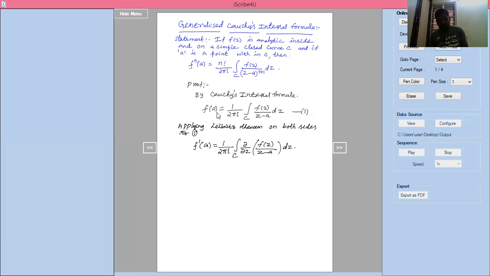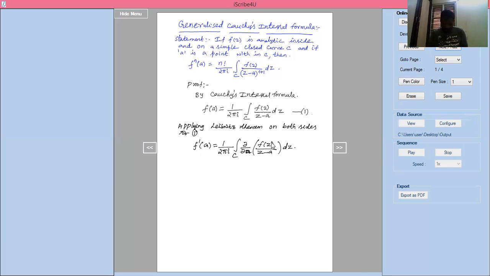Not dou by dou z, here dou by dou a. We should not write with respect to z; with respect to a we are differentiating, because other than the integration variable, whatever variable is there, we differentiate with respect to that.